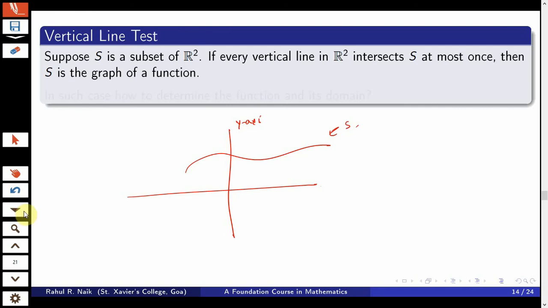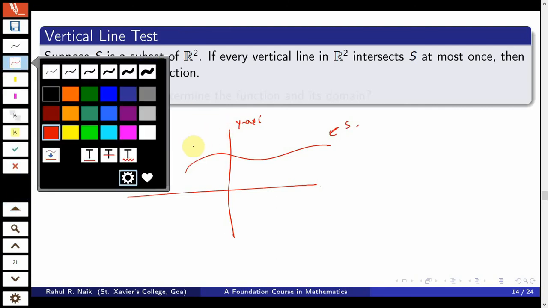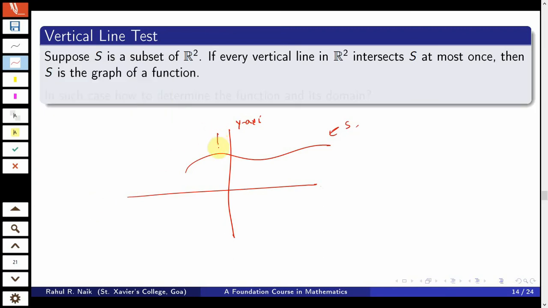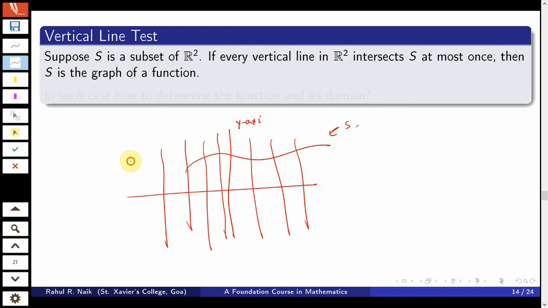Say I call this my vertical line. As we keep moving this vertical line, since this is the graph of a function, you can see that it intersects this graph at most once.